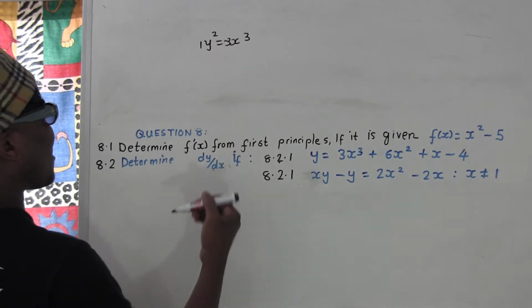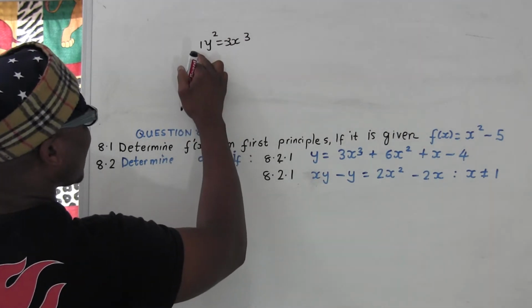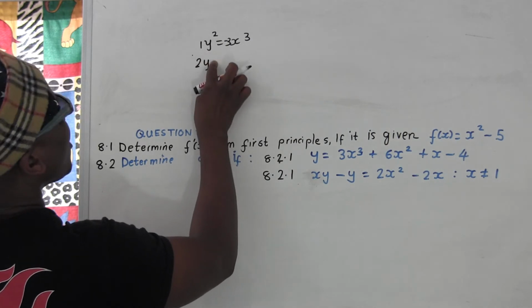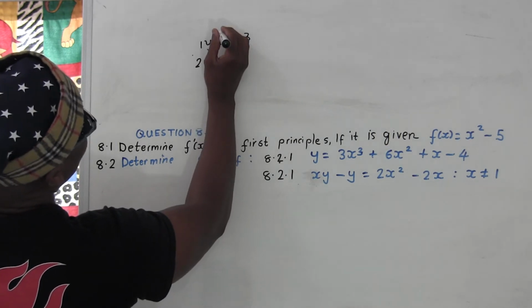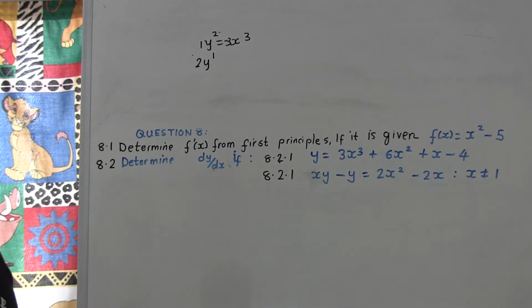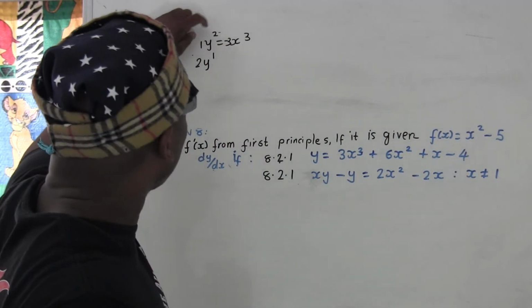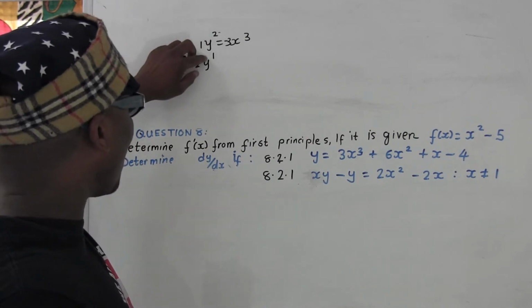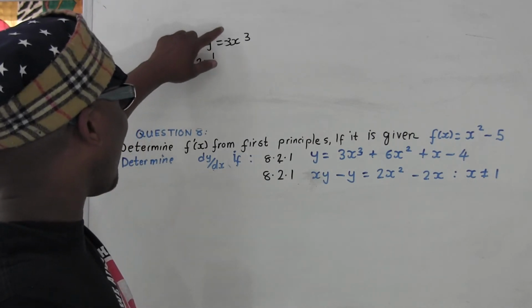When you take it, you must multiply. So 2 times the number which is here, 2 times 1 equal to 2. Then you drop this letter the way it is, which is y, and then take this power minus 1. Which power? 2. 2 minus 1 equal to 1. We have done the derivative already. Let me say it again. Take 2 to the back and multiply by the number here, so it's 2 times 1 equal to 2. You drop your letter y and take the power minus 1 equal to 1.